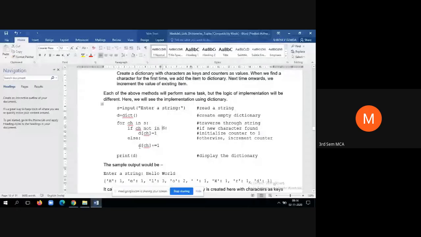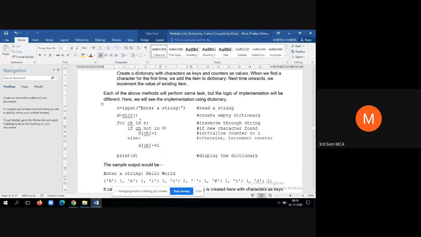So if L not in D, the condition fails and it will come to else. D of L is equal to D of L plus 1. D of L already has the value 2, so 2 plus 1 is 3, because it is occurring for the third time and we are updating its value instead of making a re-entry.